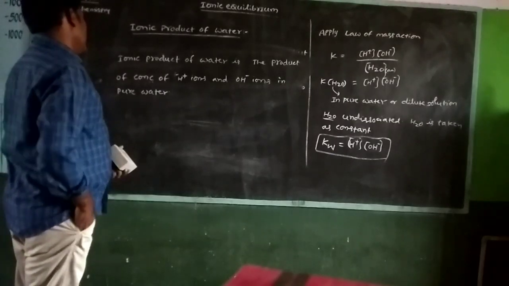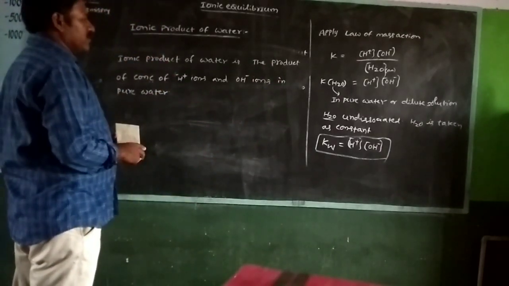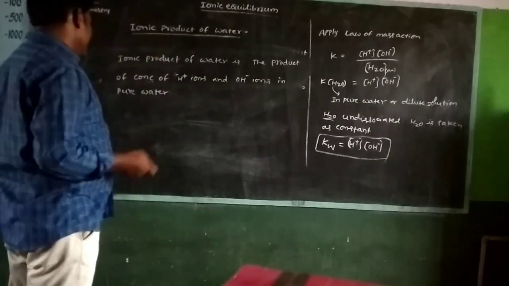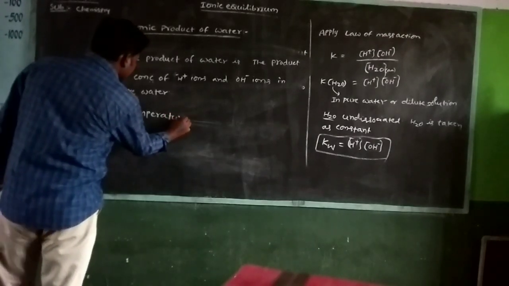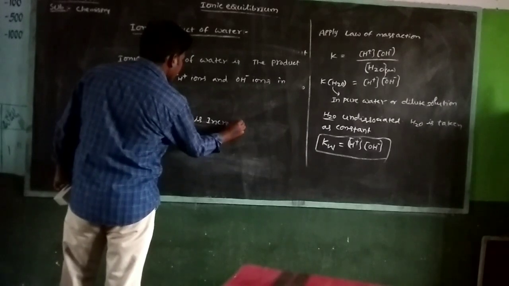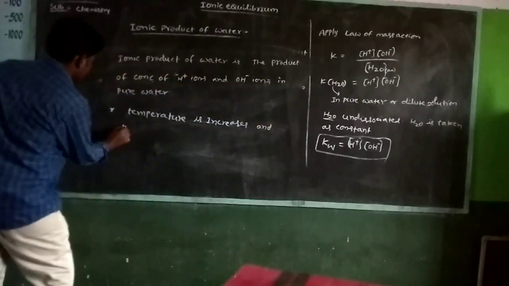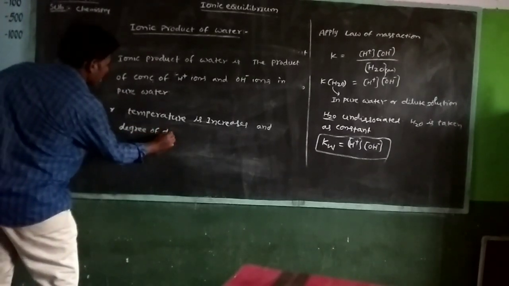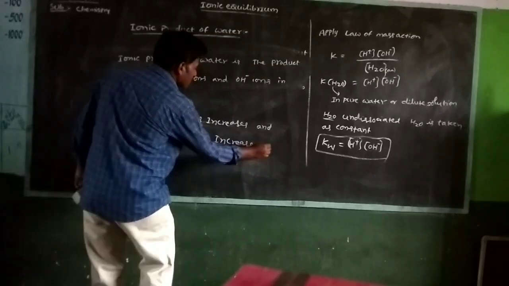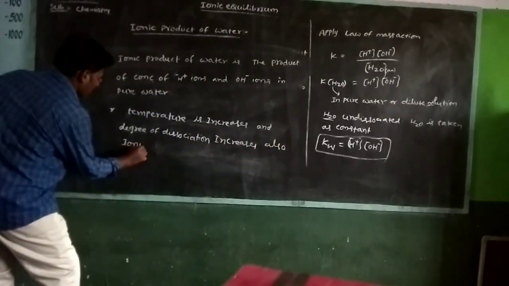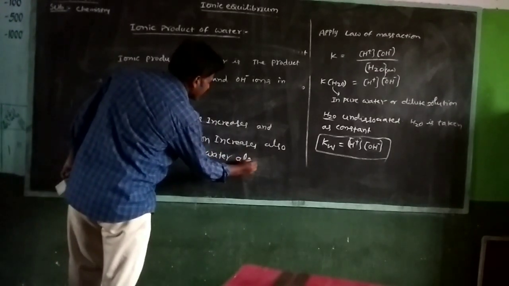In the ionic product of water, as the temperature increases, the degree of dissociation also increases, and the ionic product of water also increases.